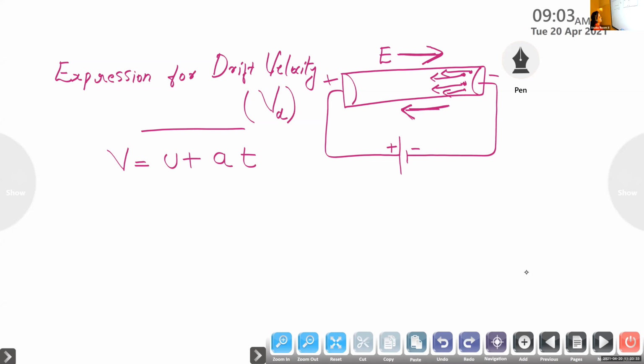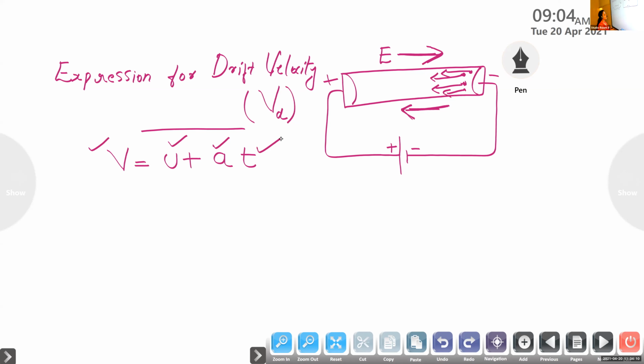So in order to derive the expression for drift velocity, we are starting from the first law of motion, V is equal to U plus AT. Here V represents the final velocity, small letter U represents initial velocity, A represents acceleration, and T is the time.